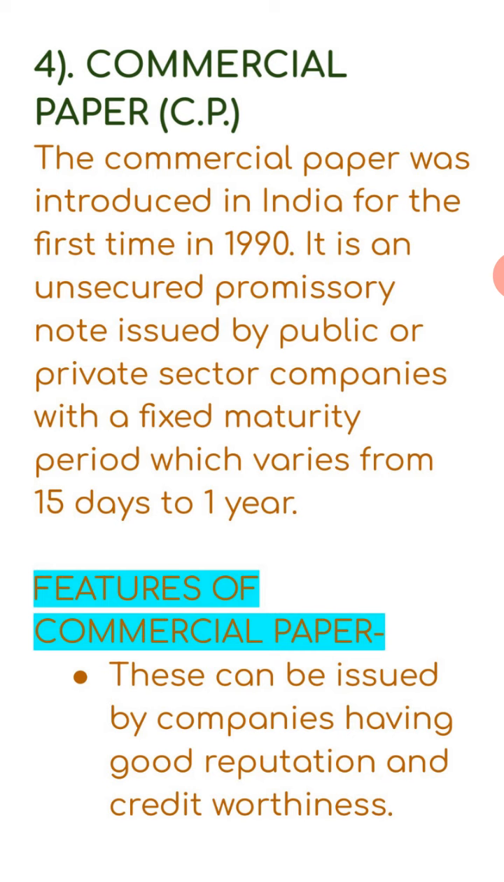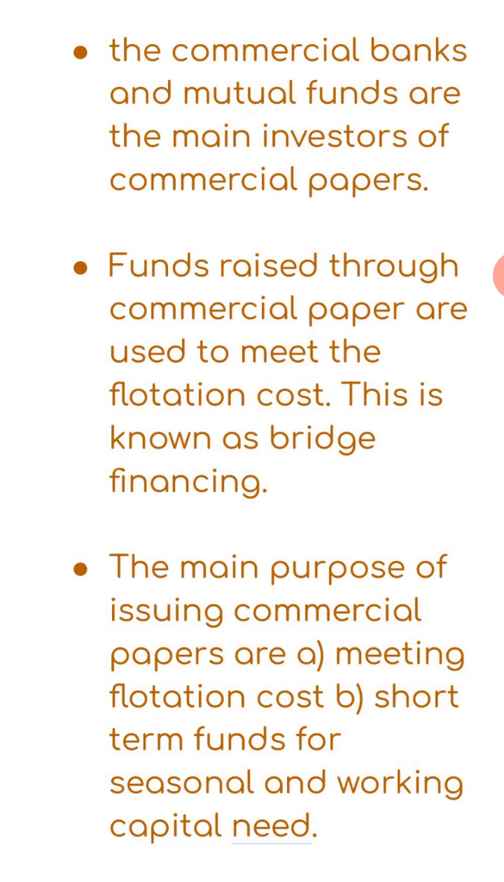See the further features of the commercial paper. The first, can be issued by companies having good reputation and credit worthiness. As these are unsecured, ये unsecured हैं, in return आपको कोई asset mortgage में नहीं मिल रही है, तो obviously only those company used to issue this who are having very good reputation in the market. Second, the commercial banks and mutual funds are the main investors of the commercial paper.